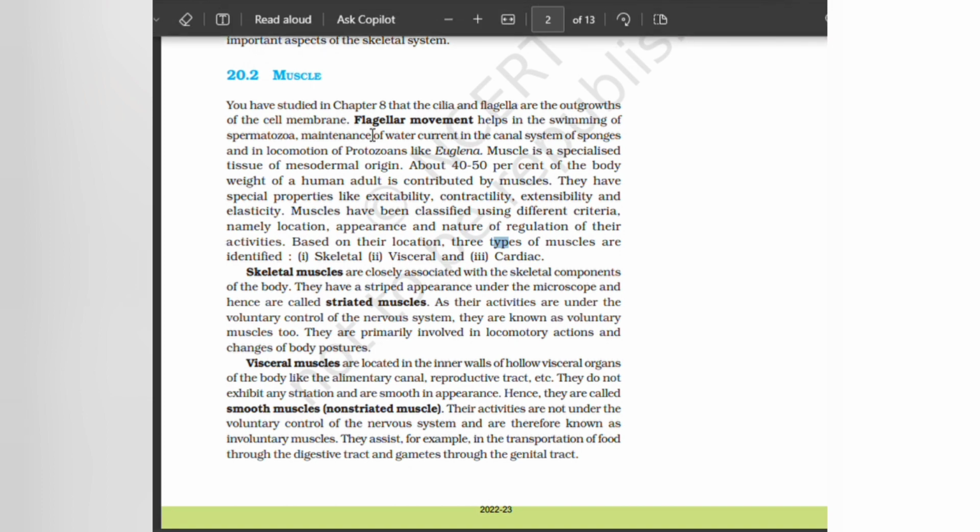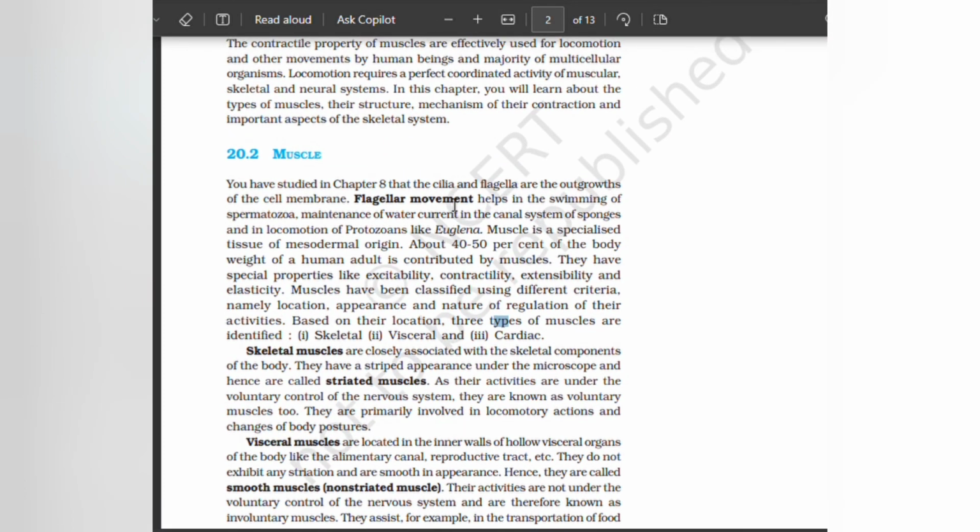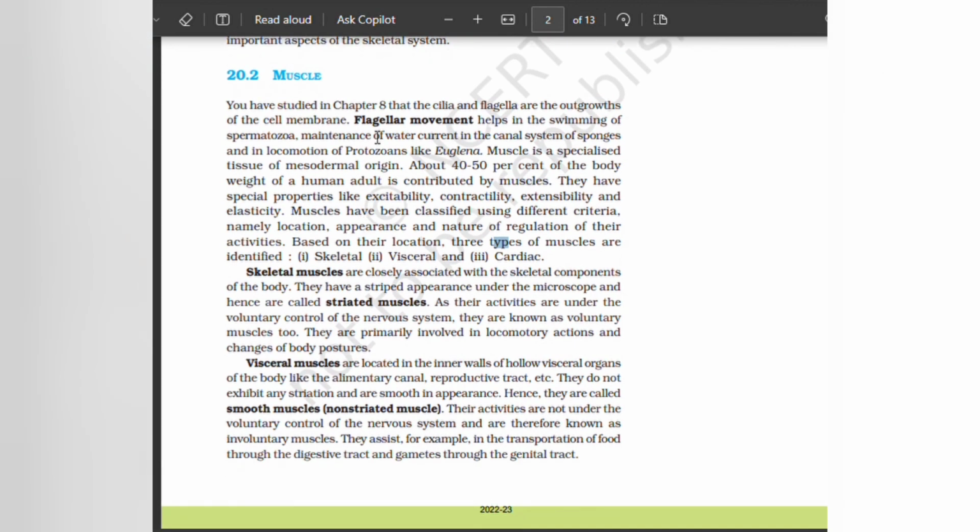Muscle, you have studied in Chapter 8. The cilia and flagella are outgrowths of the cell membrane. Flagellar movement helps in the swimming of spermatozoa, maintenance of water current in the canal system of sponges, and locomotion of protozoans like euglena.